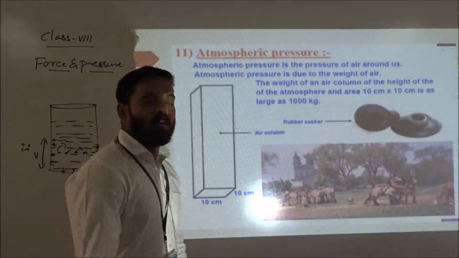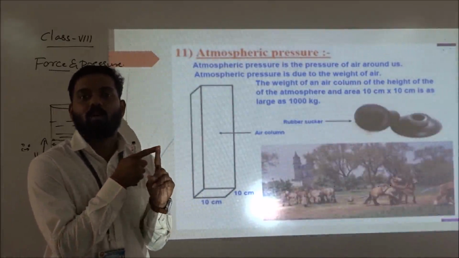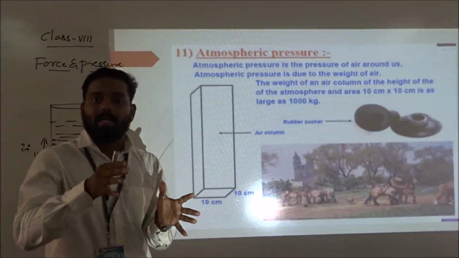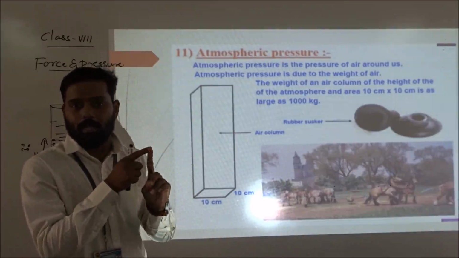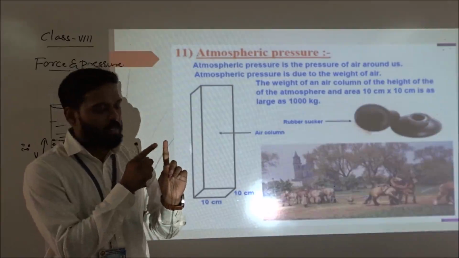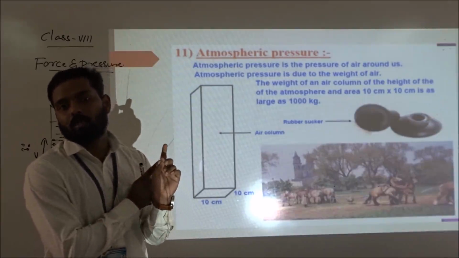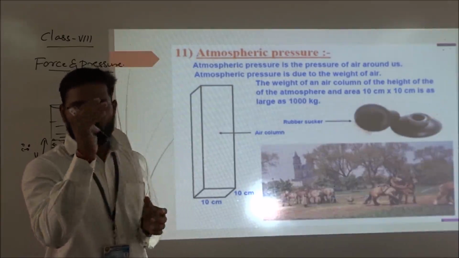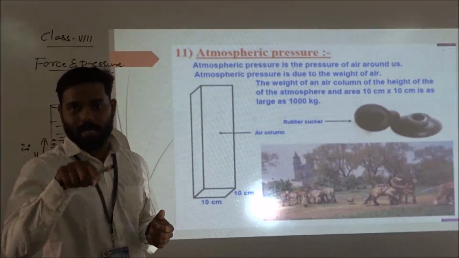Next, after understanding that, what did we understand? We understood pressure. Pressure means what? Pressure means the force acting on a unit area. What is the symbol of pressure? P. What is the unit with which we can measure pressure? We can measure pressure using Pascal. What is the formula of pressure? Pressure is equal to force upon area, means P is equal to F divided by A.